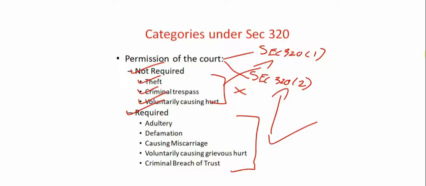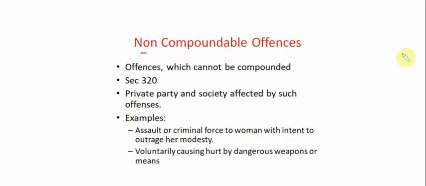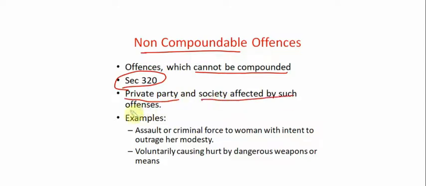Now let's try to understand what are non-compoundable offenses. To simplify, non-compoundable offenses are offenses which cannot be compounded. It's as simple as that. Wherever you can't reach a compromise, these are called non-compoundable offenses. This can be inferred from section 320 of CrPC. The reason why you can't compound is that it's not only an offense against the private party, but it also affects the society in some form. So that's the reason why you can't compound these offenses.